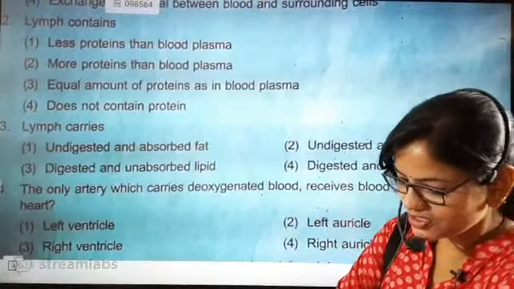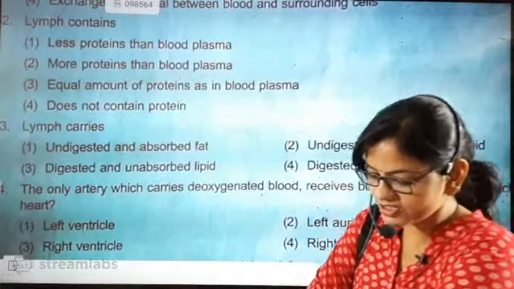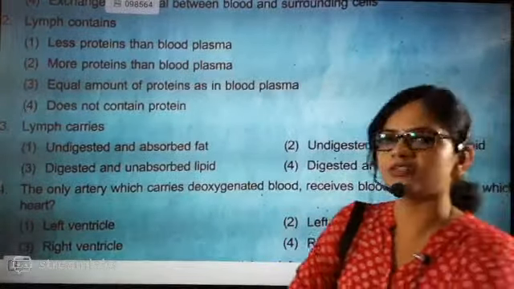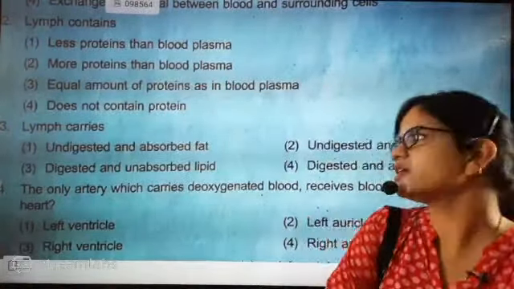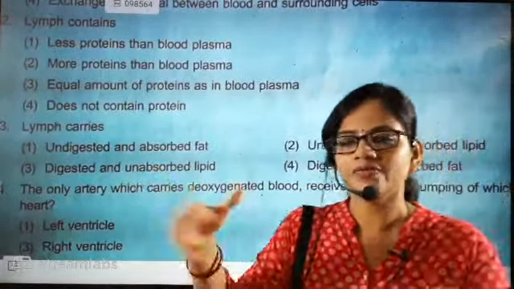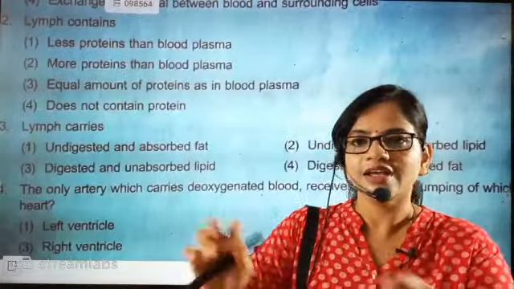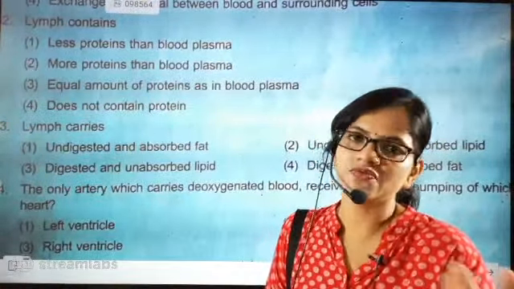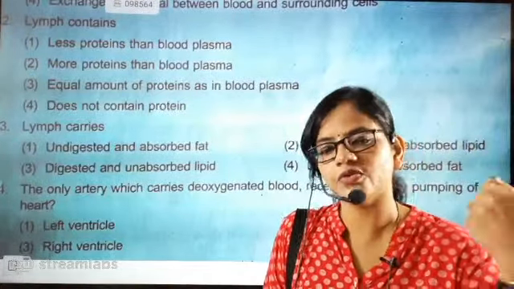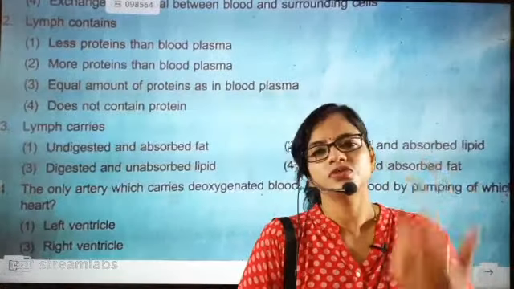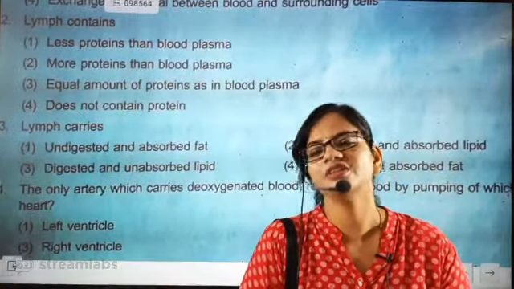Sudarshan got confused. Sudarshan, which part, beta? I am going to explain that section. Think about it, beta. Lymph contains protein, meaning whatever cellular secretion is there in the tissue region, whatever fluid is there, the fluid matrix will be stored. It is taking that one. So the cells are releasing. I have discussed that part. Sudarshan, don't get confused. I am going to explain this part.